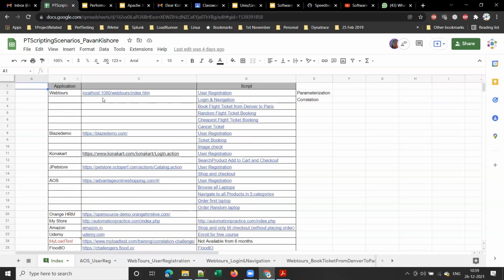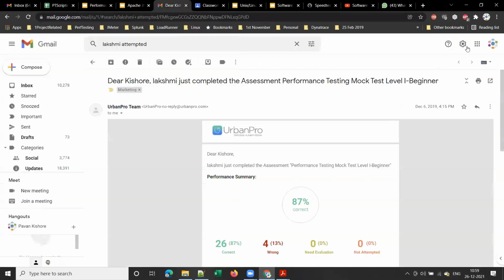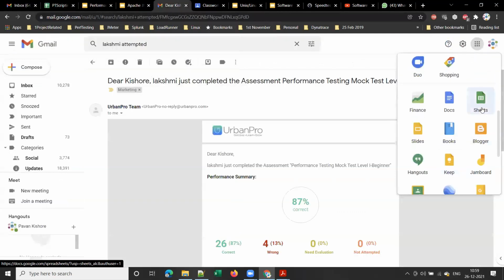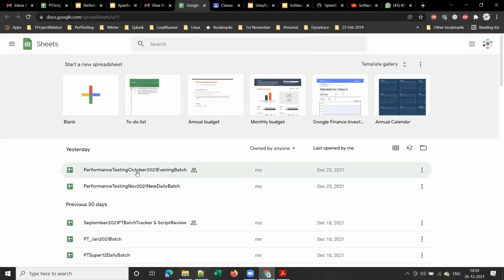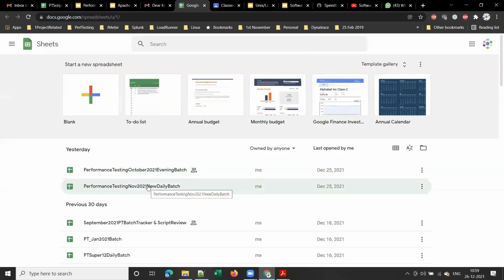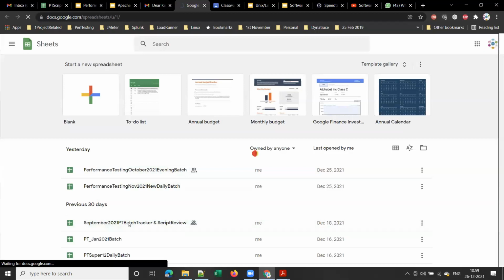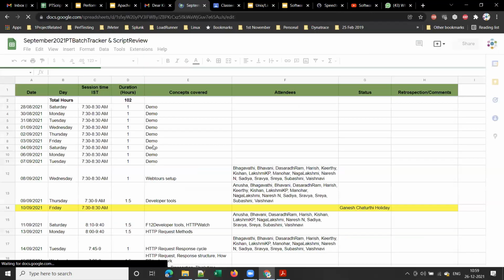As you can see here, I can show you the batch tracker as well. For each batch, I will maintain a tracker. Let me quickly show that. This is the batch tracker for the October 2021 batch, and this is for the November 2021 batch. In this way, I will maintain a tracker for each and every batch. Let me show you the September 2021 batch.